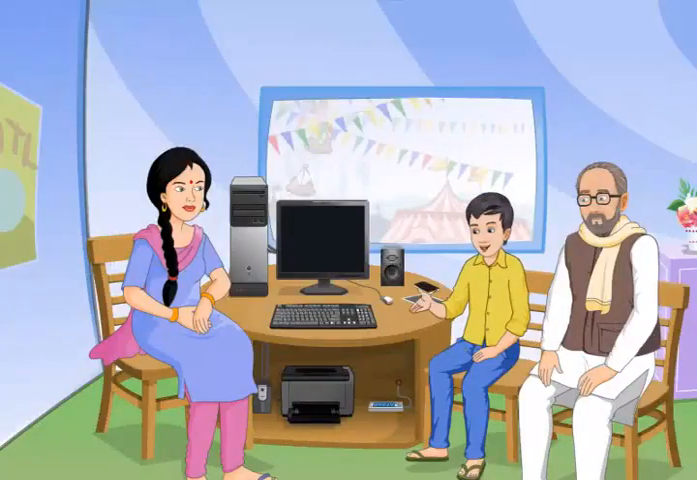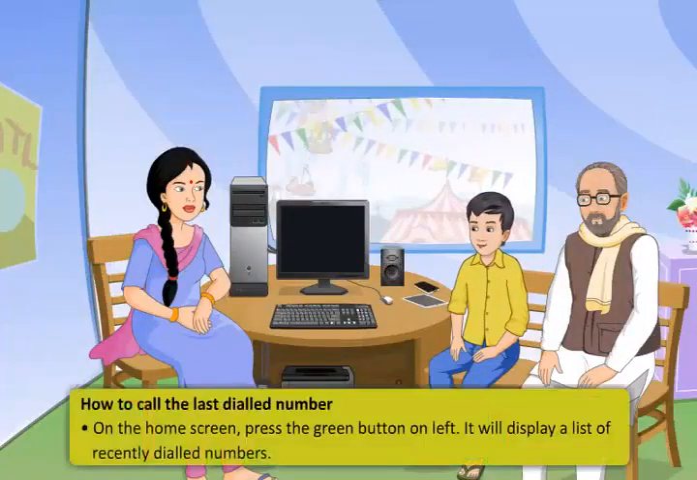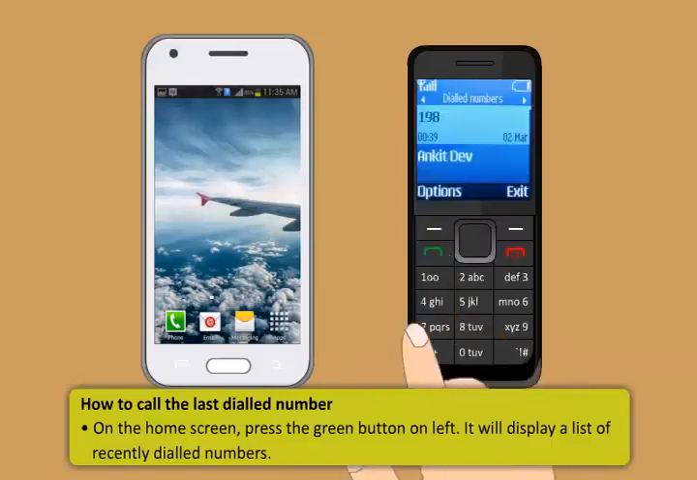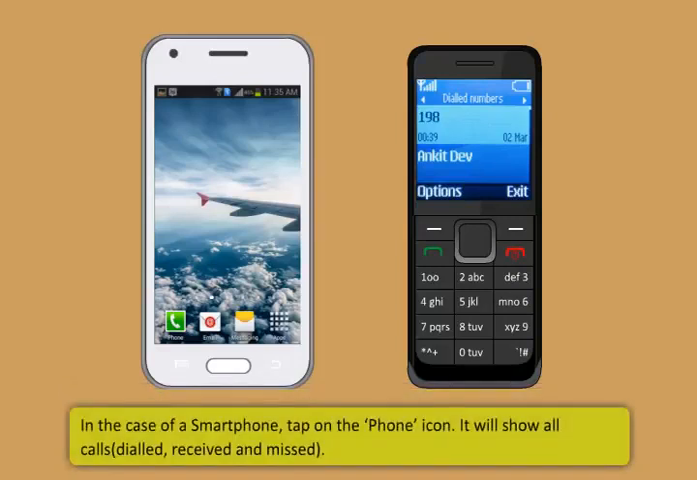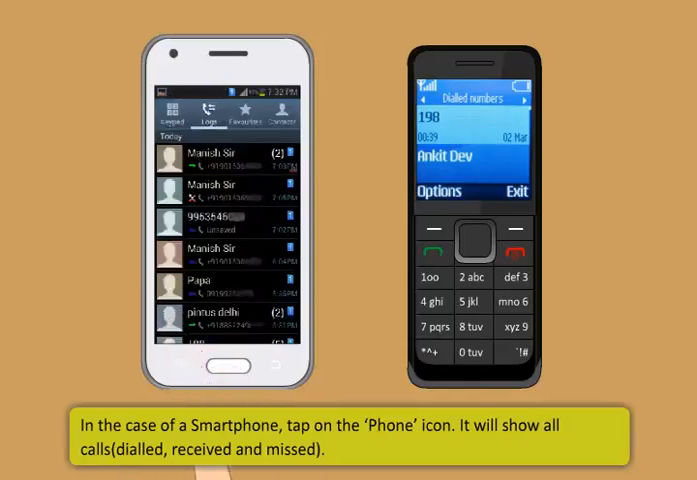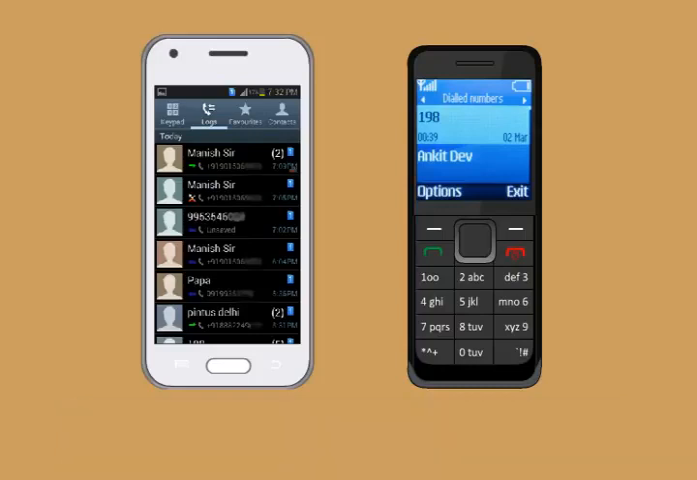How can we call the last dialed number? Easy. First, press the green button on left on the home screen. It will display a list of recently dialed numbers. In the case of a smartphone, tap on the phone icon. It will show all calls which are dialed, received, and missed.